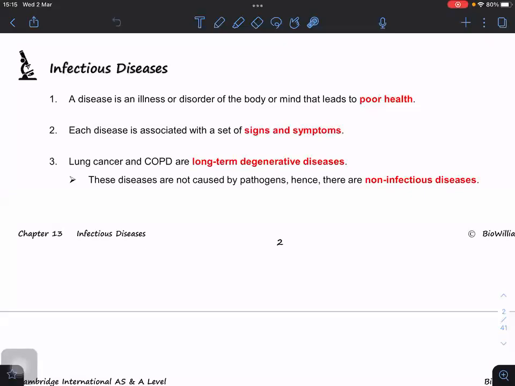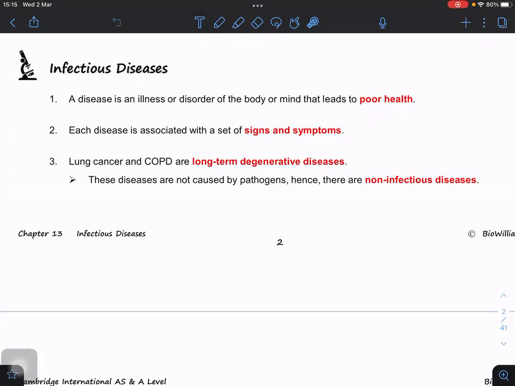Okay, so when we talk about disease, disease means that it's a disorder or illness of the body that leads to poor health. It means that your body won't function as normal. Are you clear? Each disease is associated with a set of signs and symptoms. Based on signs and symptoms, the doctor will be able to tell you, oh, this is a disease.